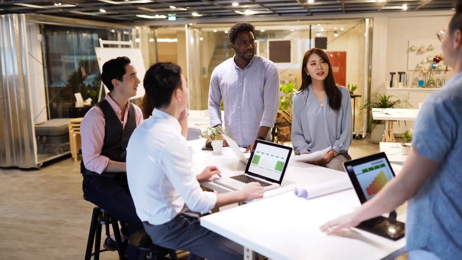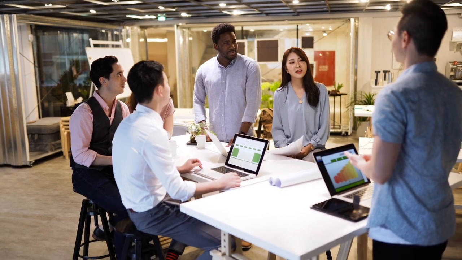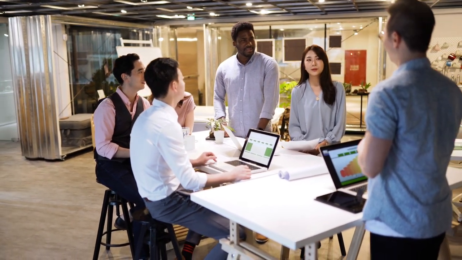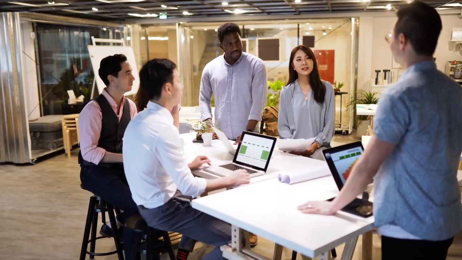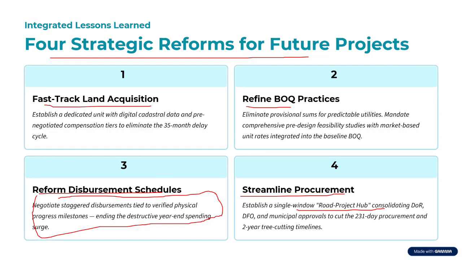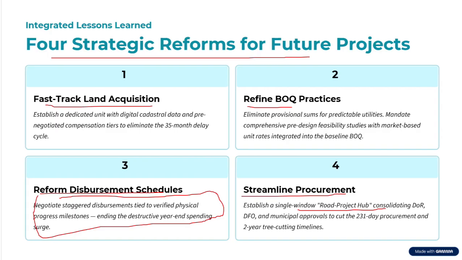We need to have streamlined procurement. We need to establish a single window road project hub, consulting the Department of Roads, Department of Forest Officer, and municipal approval to cut the 231 days procurement and 2 year tree cutting timeline. We need to remove that procurement timeline by coordinating with all those people.